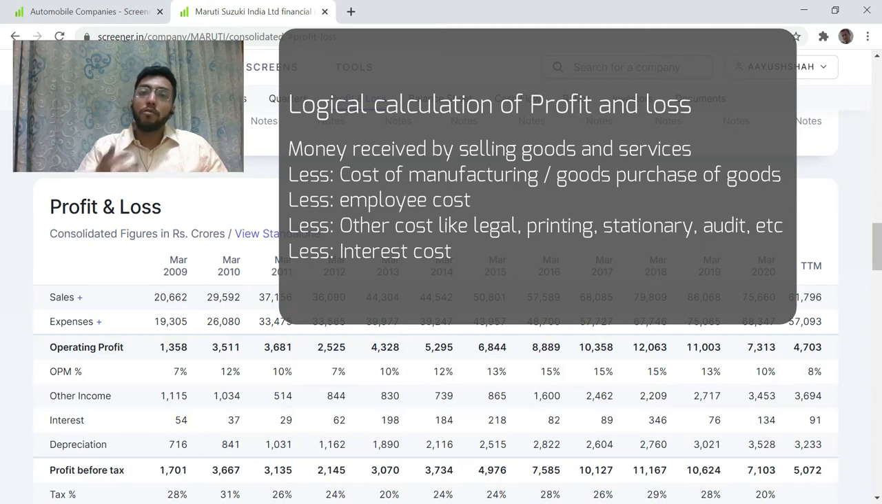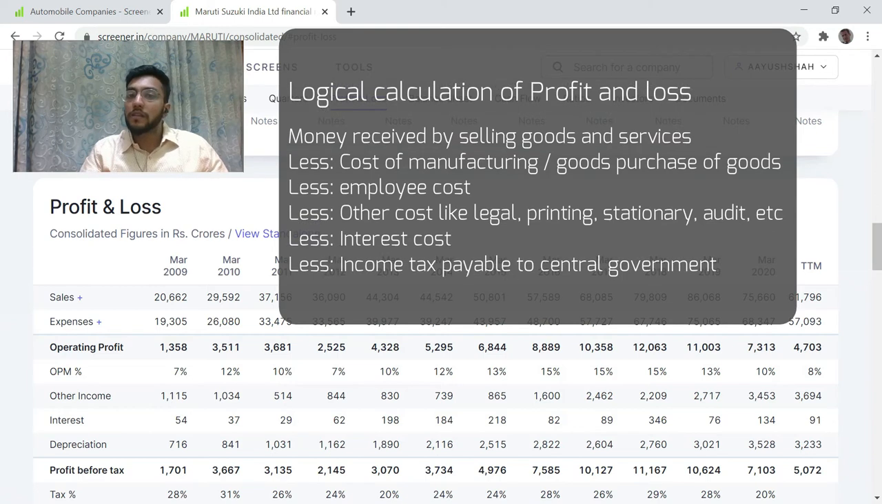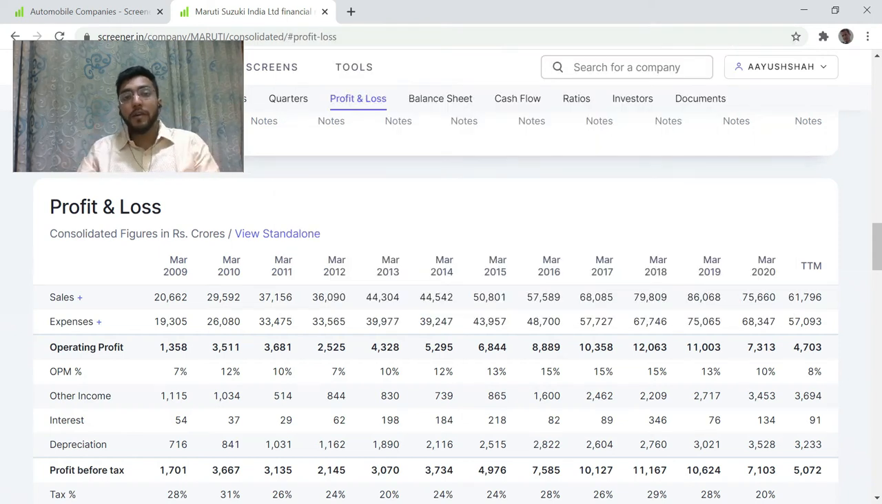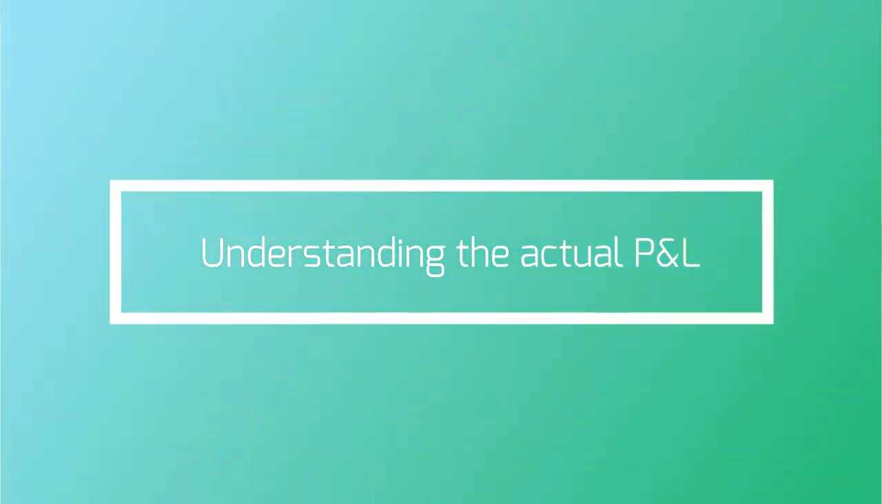Okay. There would also be tax cost, the tax which the company is liable to pay to the central government. So after all the calculation, you will get net profit, the profit or loss the company has made. And this is the simpler version of the P&L. Now let us look at the actual P&L.